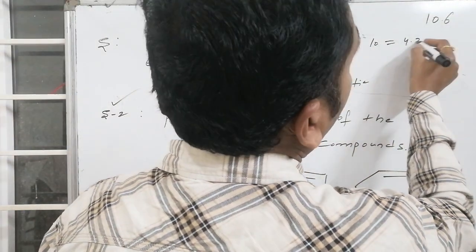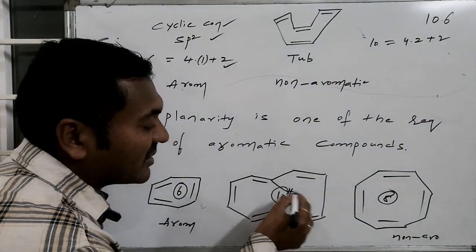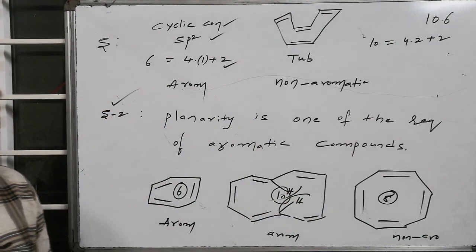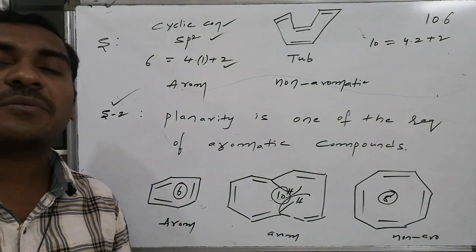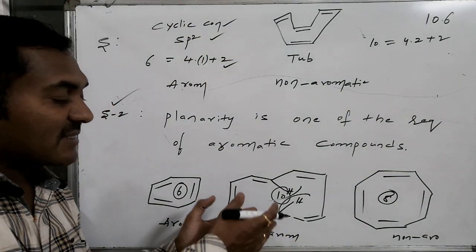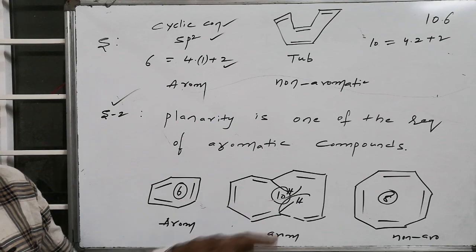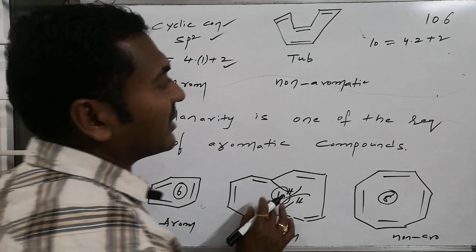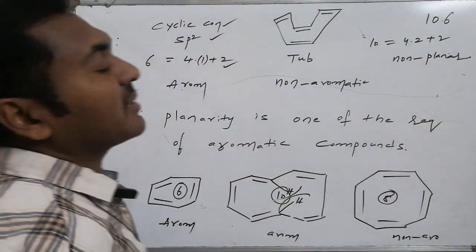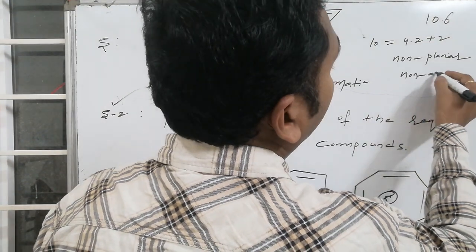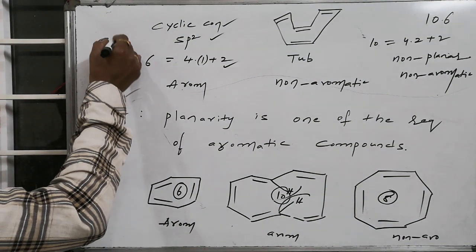But in this case, this hydrogen and this hydrogen are present very close to one another. Due to this closeness, they feel very strong repulsions. To avoid these unwanted repulsions, these hydrogens make one part of the cyclic system move above the plane and the other part move below the regular planar system, hence it becomes non-planar. Being non-planar, it doesn't become aromatic; it becomes non-aromatic. But statement 1 claims it as aromatic, hence statement 1 is